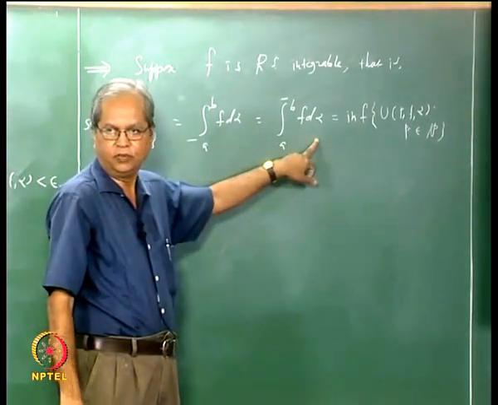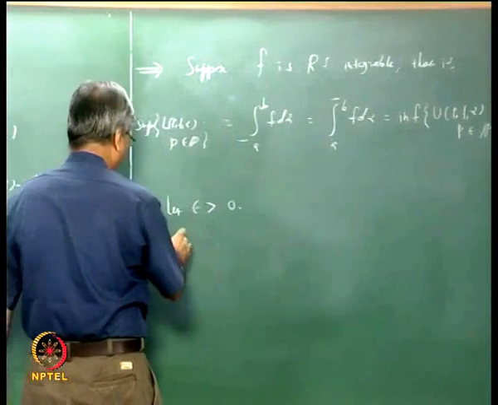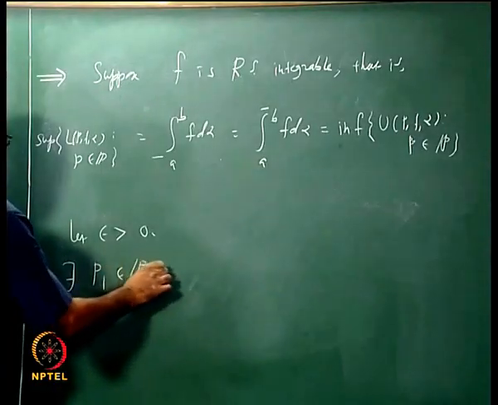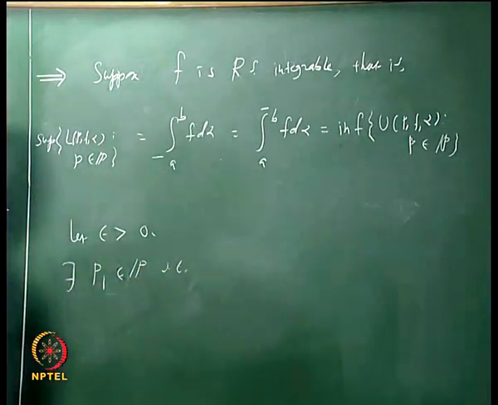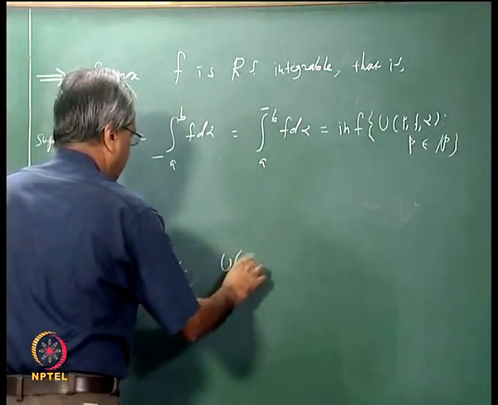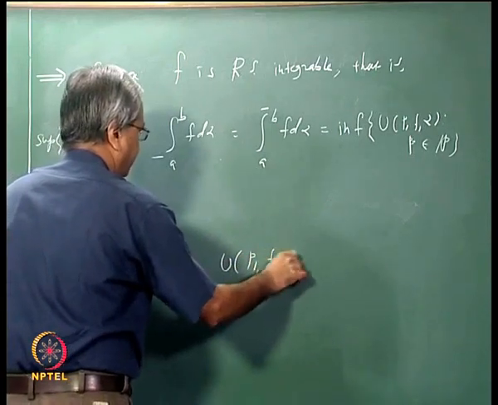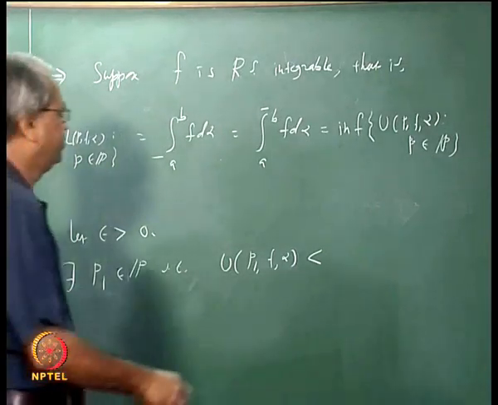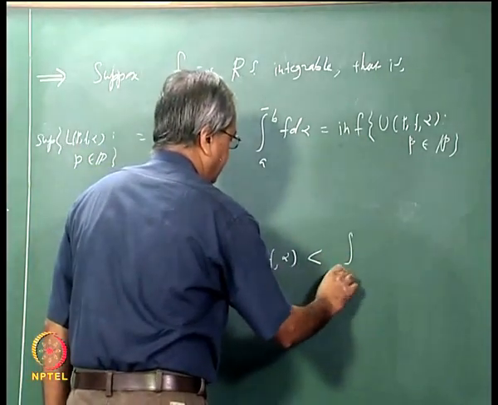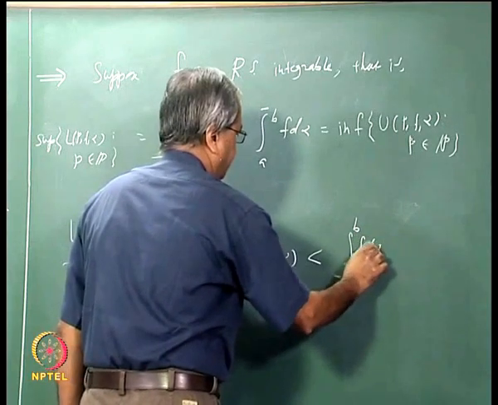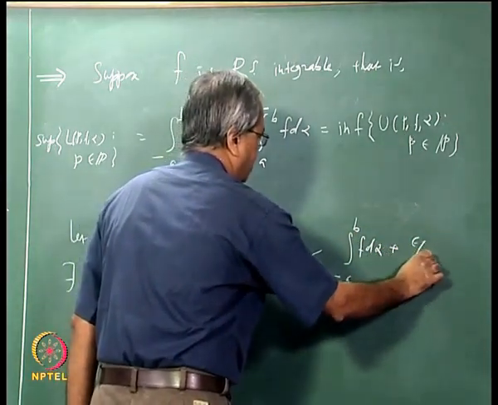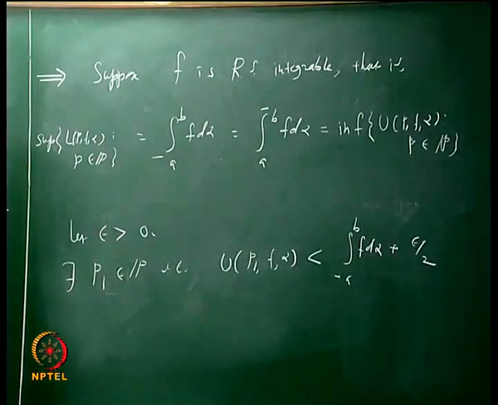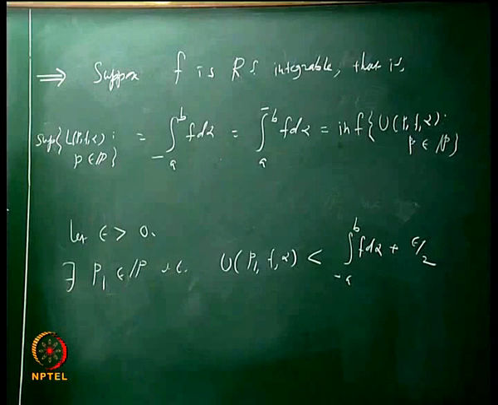So there exists a partition, suppose I call it P1, in script P such that U(P1, f, alpha) is strictly less than the upper integral from a to b of f d alpha plus epsilon by 2. Do you agree?